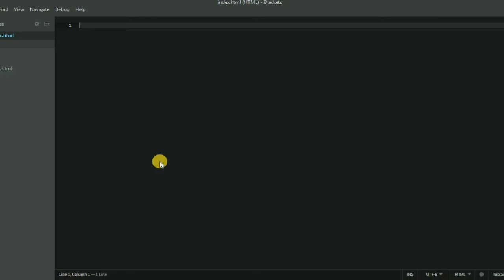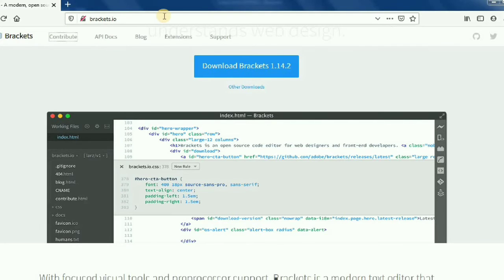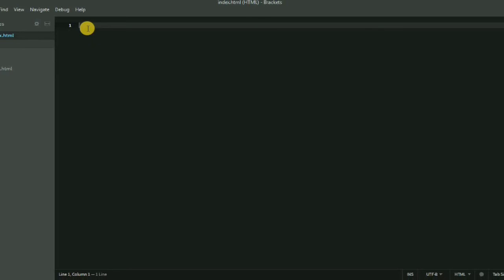For this project, I'm going to use the Brackets text editor, and you are also free to use any other text editor of your choice. If you want to use Brackets, go to Google and search brackets.io and you will simply get this website. It is open source software and you don't have to pay any amount of rupees for this. I have already installed it, so I'm not going to waste time over this. It is a simple installation process, so you can look and install it.